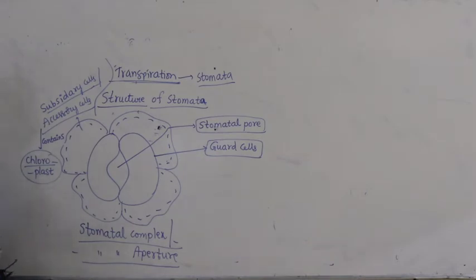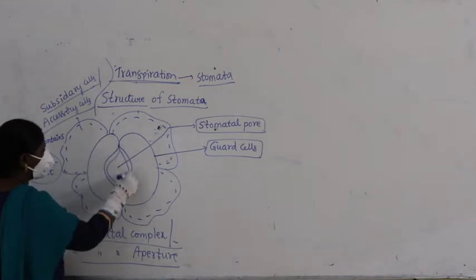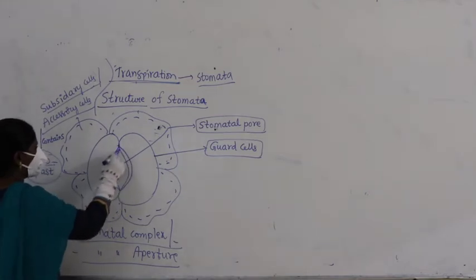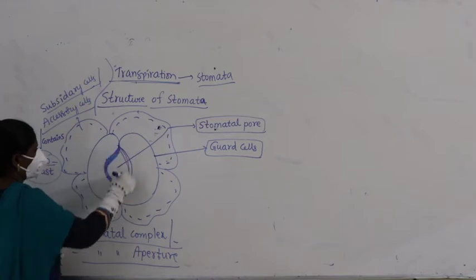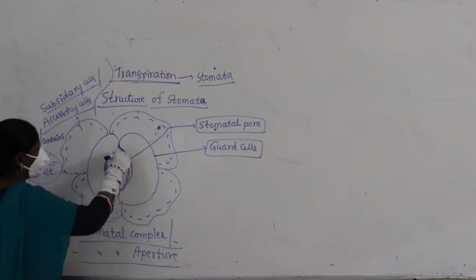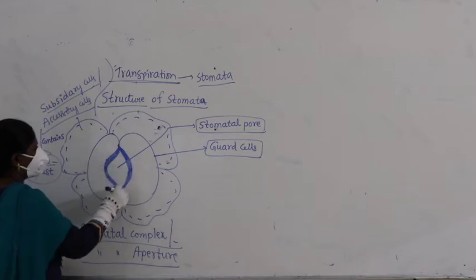Now, what else have you studied? If you observe carefully, the inner layers of the stomata are thick in nature, like this, and the outer layers are thin. This is the outer layer, so I am drawing here, outer layers are thin.